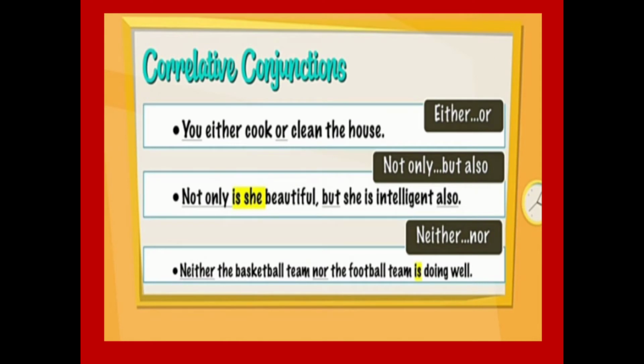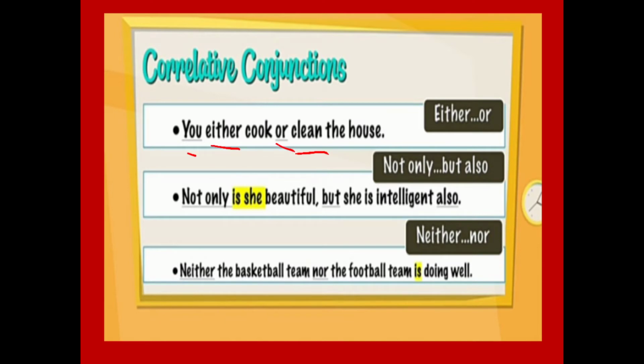See the examples of correlative conjunctions. You either cook or clean the house. So see here, either and or are the correlative conjunctions, and we have used here the singular form of the verb because of the subject you.